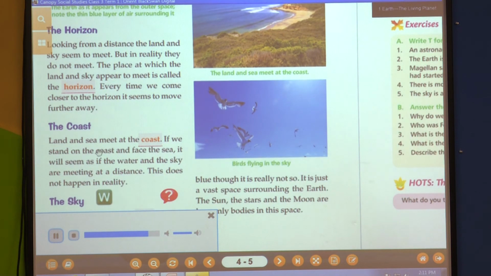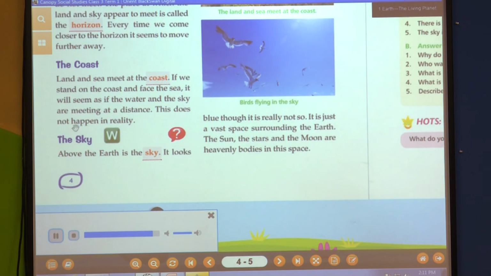The coast. Land and sea meet at the coast. If we stand on the coast and face the sea, it will seem as if the water and the sky are meeting at a distance. This does not happen in reality.